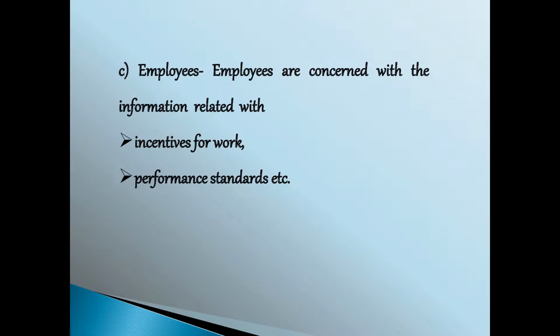Third point, employees. Employees need information for various purposes like getting incentive from the organization and evaluating the performance standards. For example, if the employees find their actual performance is above the standard set by the organization, incentives to be earned by the employees can be easily known. Second thing, they can easily evaluate their actual performance with the standard performance by having the standard costing technique.